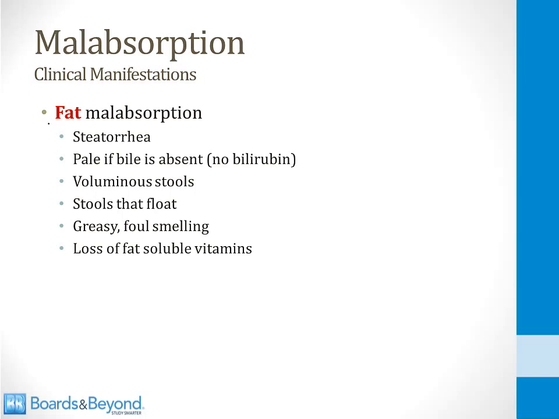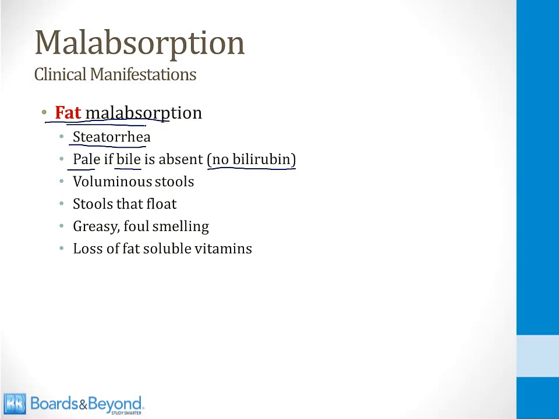And let's start by talking about malabsorption of fat. When you cannot absorb fat properly from the intestines, you develop steatorrhea, which literally means fat in the stool. Steatorrhea can be pale if bile is absent. You need bile in order to absorb fats. So if you do not have bile flowing, and that's the cause of fat malabsorption, you will not have bilirubin in the stool, and bilirubin is what turns your stool dark brown. So if bile is absent, this will result in pale stools, which are often seen in fat malabsorption from problems